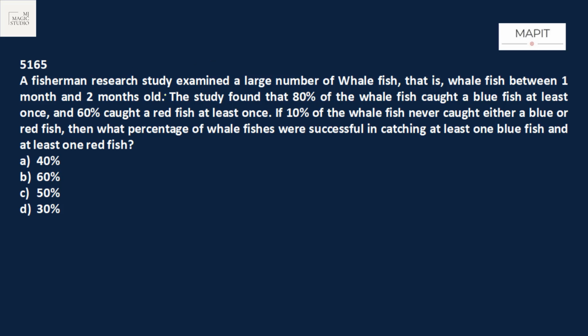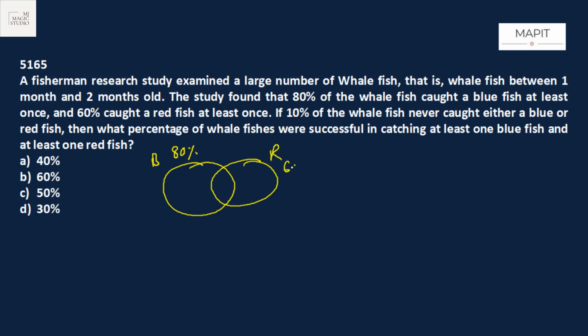A fisherman research study examined a large number of whale fish, that is, whale fish between 1 month and 2 months old. The study found that 80% of the whale fish caught a blue fish at least once. Okay, so they caught a blue fish at least once, 80% of the times. And 60% caught a red fish at least once.